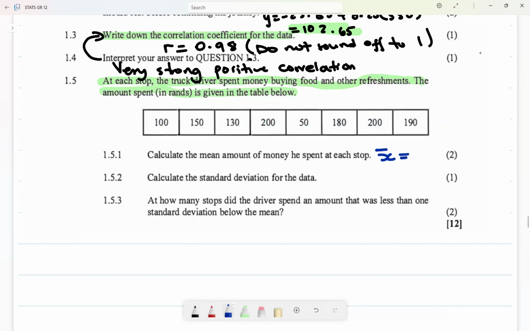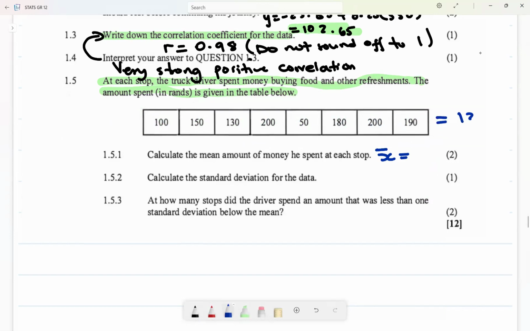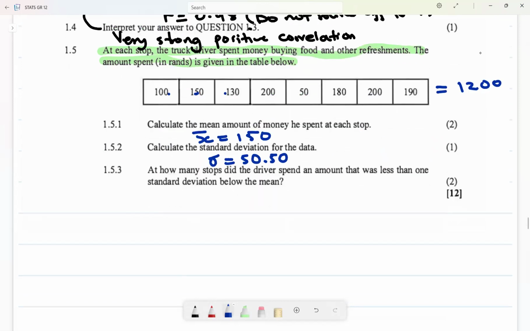You can add all of these, the total of all of this is 1,200. And then I'm going to divide by how much? 1, 2, 3, 4, 5, 6, 7, 8, by 8. So when I do that, I get that my mean is 150. Answer only, 2 marks. Calculate the standard deviation. You also know how to use your calculator. Your standard deviation is 50. And then, how many stops?